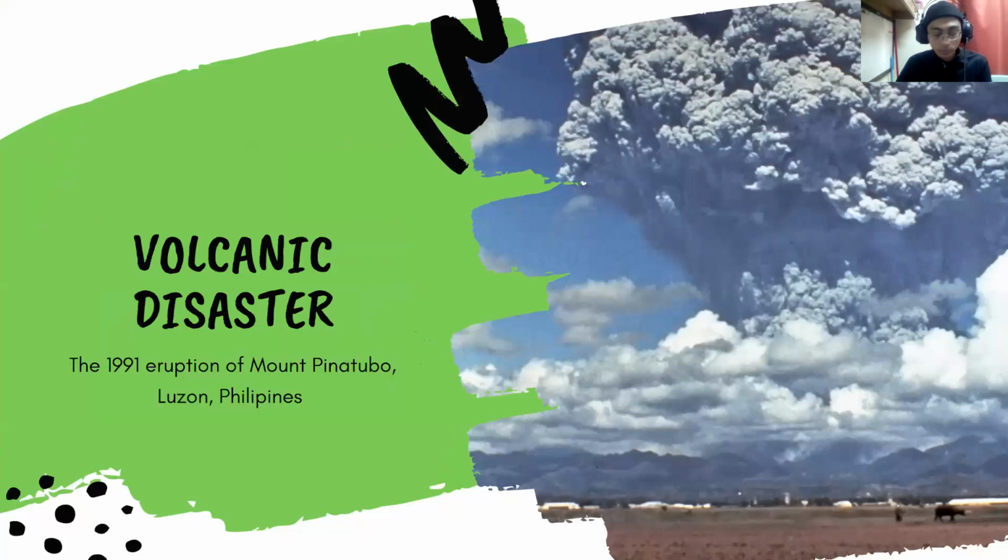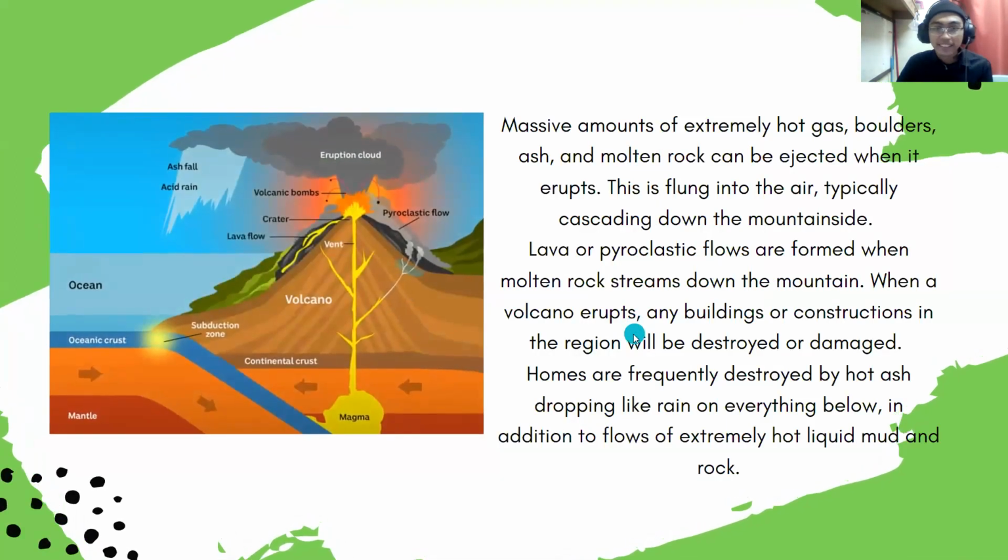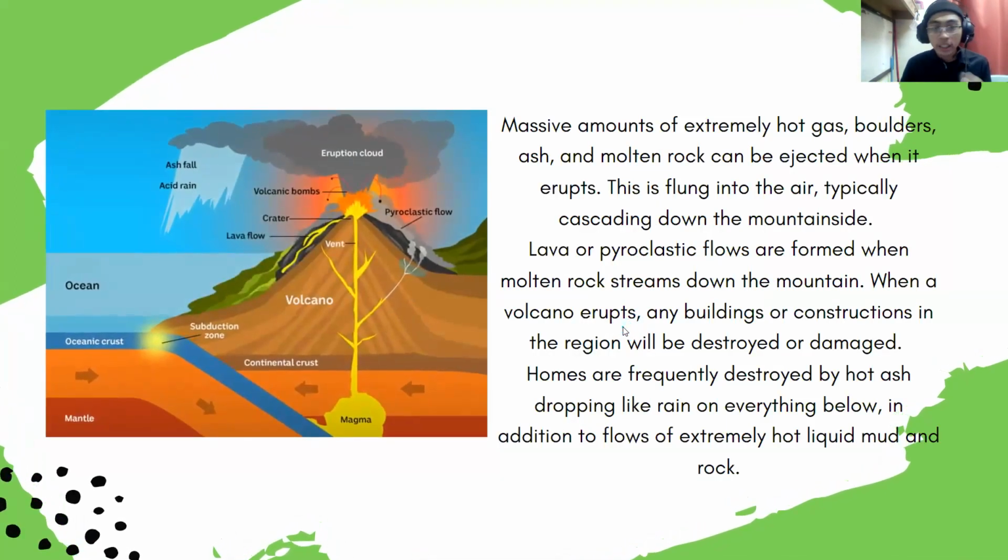Moving on is volcanic disaster. In 1991, as you can see in this picture, is the eruption of Mount Pinatubo in Luzon, Philippines. As a volcano erupts, massive amounts of extremely hot gases, boulders, ashes, and molten rock can be ejected.